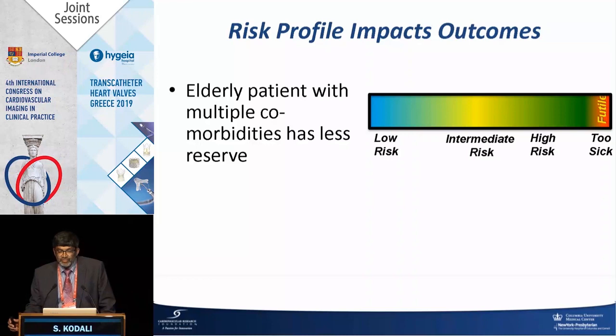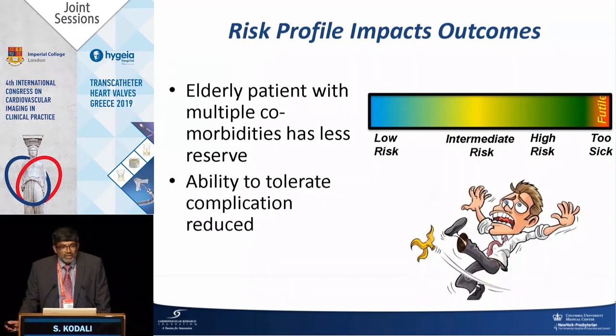But the reality is, it's the risk profile of these patients that impacts outcomes. These elderly patients on the right end of that risk spectrum have less reserve. They can't tolerate a complication. They're sort of slipping on a banana peel. Everything's going great, and then something happens, and that's it. So you don't have reserve in these elderly patients. You've got to do everything you can to minimize these events, and they're just more prone to infection.